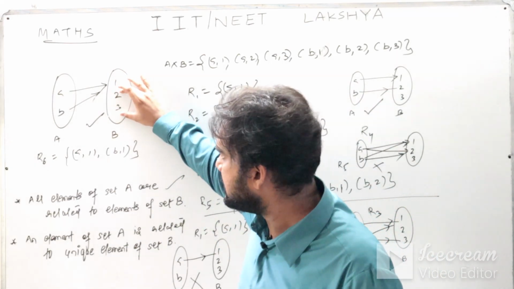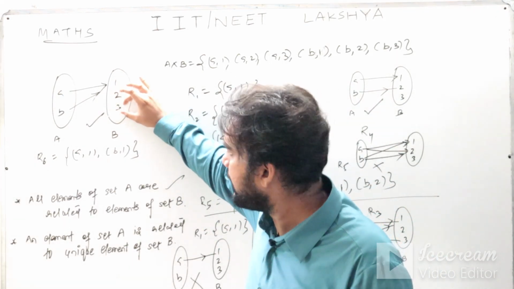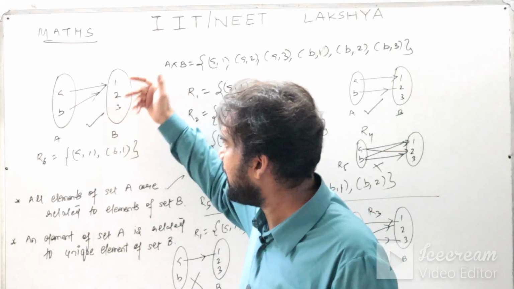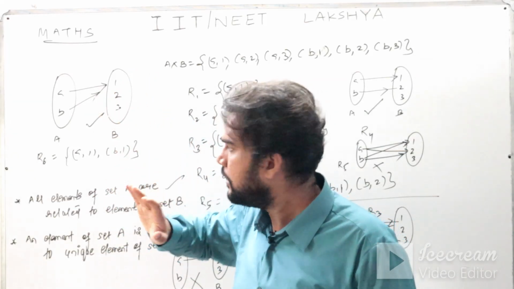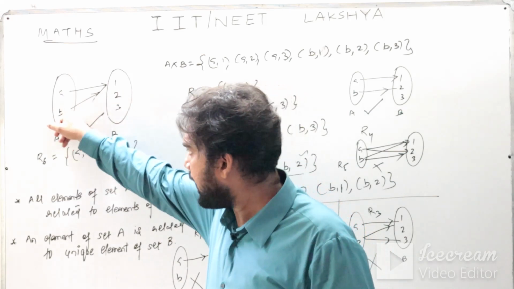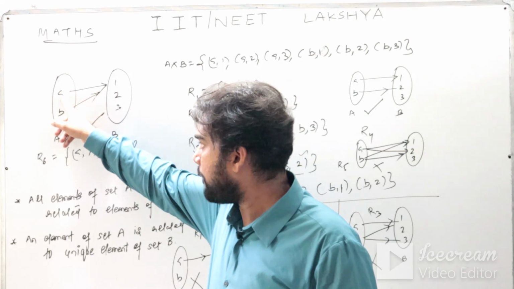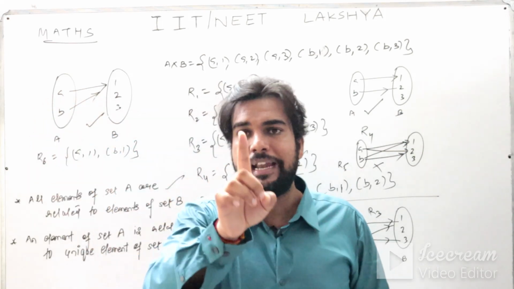Here these elements may be empty, not a problem. They may not have any association because we are just following the definition of the function. They may be related, may not be related. But for elements of set A, all the elements have to be related, and from a particular element of set A, only one arrow has to go.